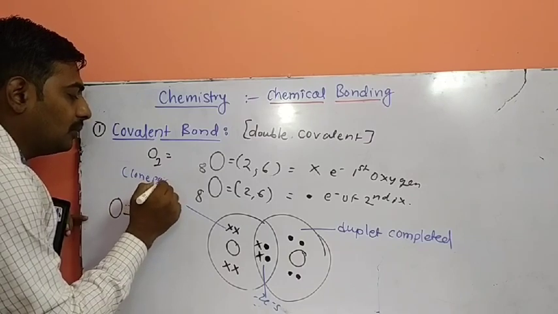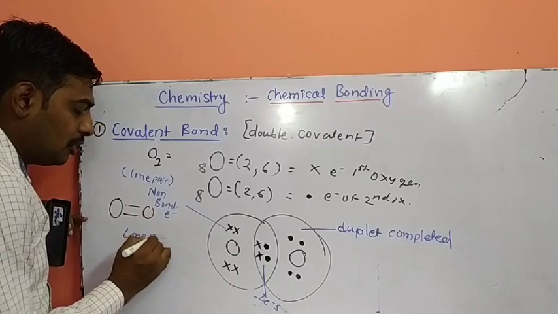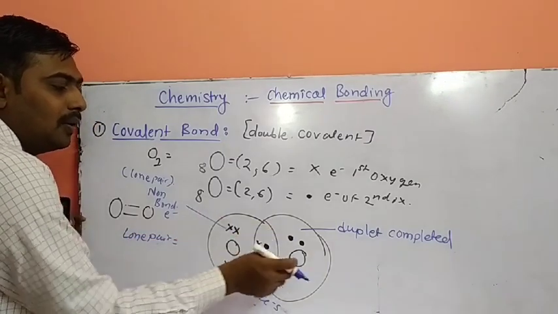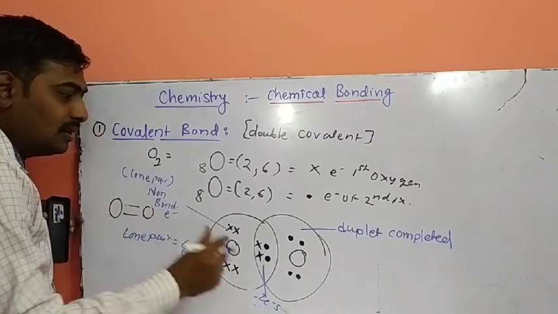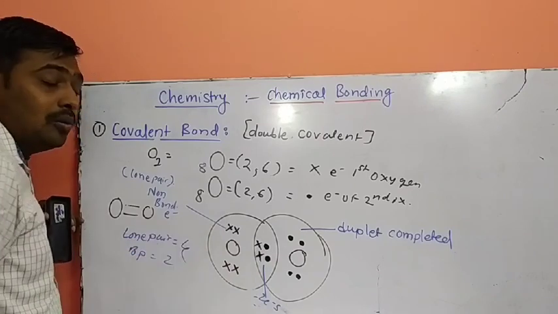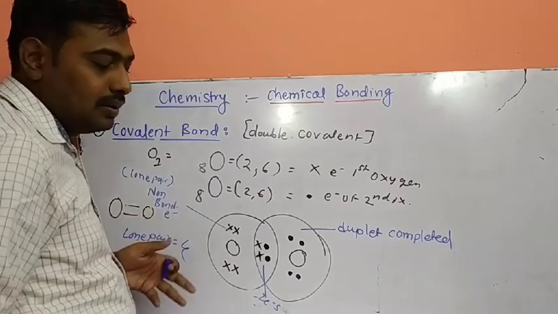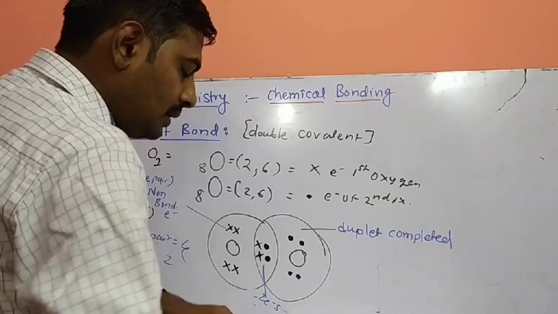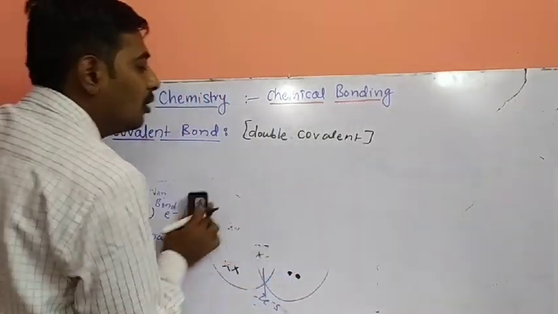Lone pair electrons. How many lone pairs are present? 1, 2, 3, 4. How many lone pairs are present? 4. How many bond pairs are present? 1 and 2. So the bond pair is 2, and the lone pair is equal to 4 in the O2 molecule. Next to this, the CO2 molecule, the second example of a double covalent bond.